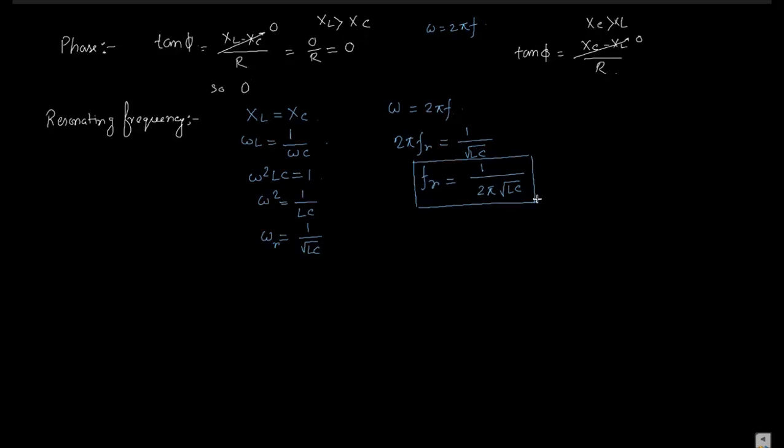And for that we have only one condition, XL is equal to XC, where XL becomes omega L and XC becomes 1 by omega C. So from here you can find omega is 1 by root under LC. We know that omega and frequency are directly proportional, so omega becomes 2 pi F. So 2 pi FR becomes 1 by root under LC. From that we can find FR, the resonating frequency, or you can say F naught is 1 by 2 pi root under LC.